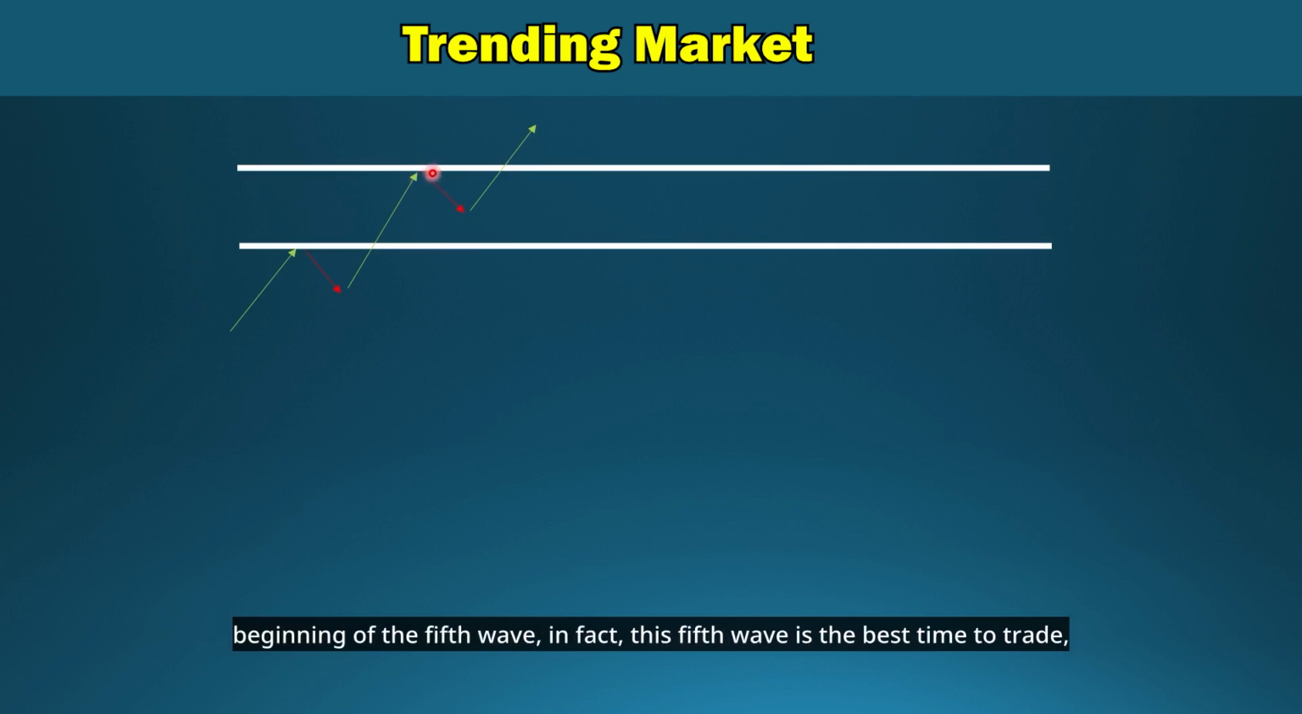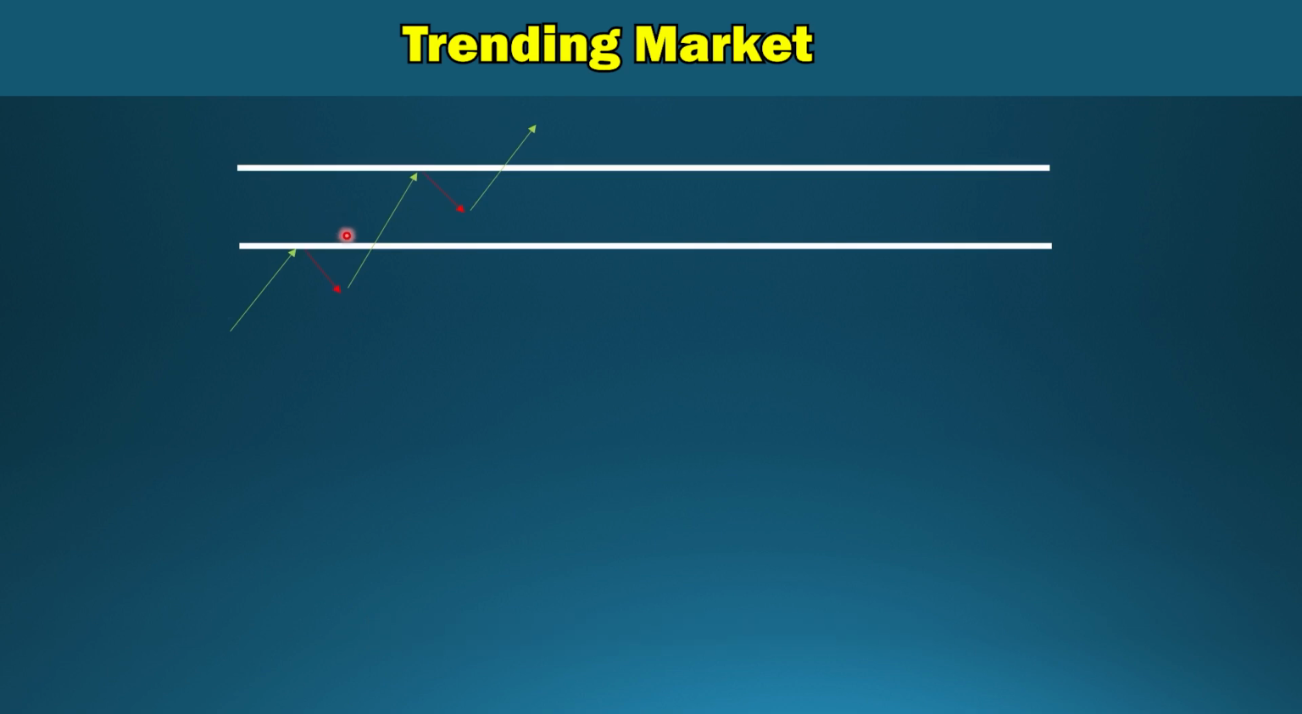But when the 4th wave ends, and at the beginning of the 5th wave, this 5th wave is the best time to trade. Of course, we can also trade on the 3rd wave, but the best time is on the 5th wave, and the 2nd and 4th waves are retracement, and it is better not to trade on them. Even if you have a lot of experience and can trade against the trend, the best way to trade in binary options is to always trade in the direction of the trend. I have considered an uptrend here, so I should trade on the third and fifth waves, especially the fifth wave.